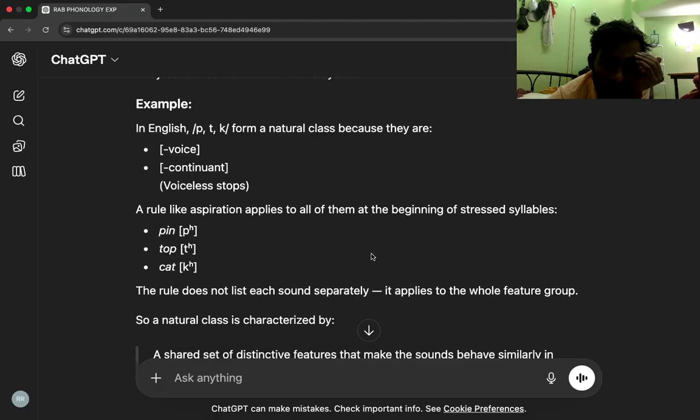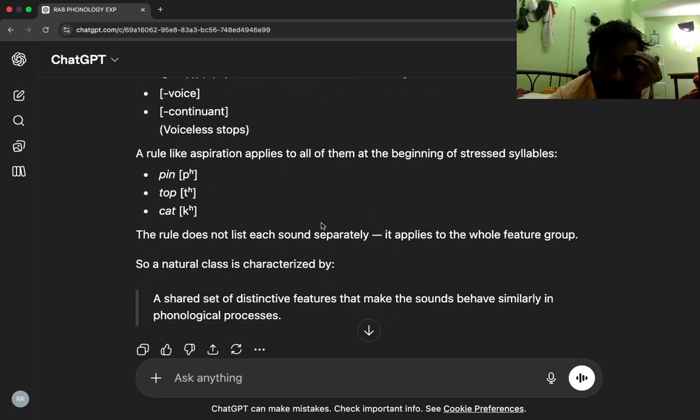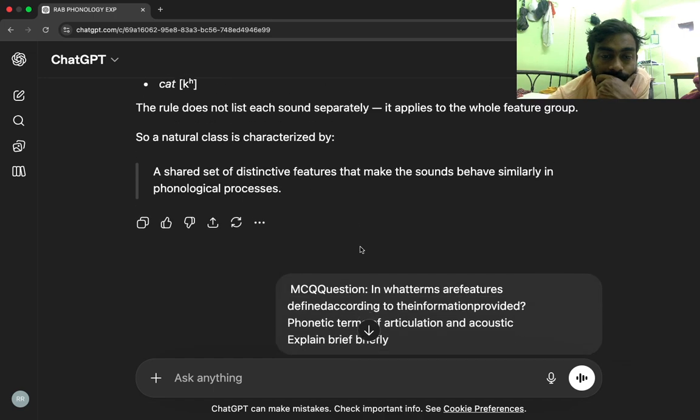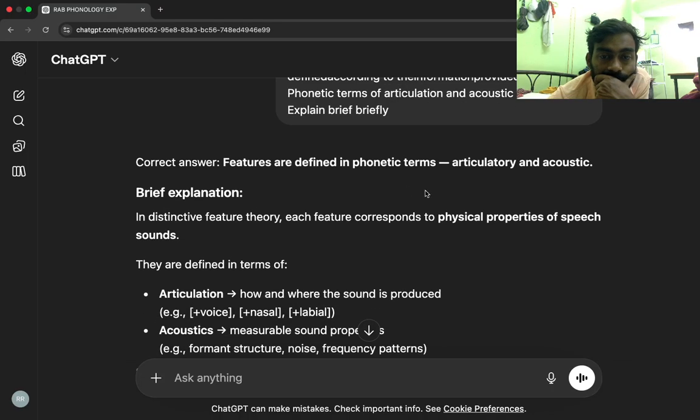Pin, P; top, T; cat, K. The rule does not list each sound separately. It applies to the whole feature group. So a natural class is characterized by a shared set of distinctive features that make the sounds behave similarly in phonological processes. Correct answer: features are defined in phonetic terms, articulatory and acoustic.